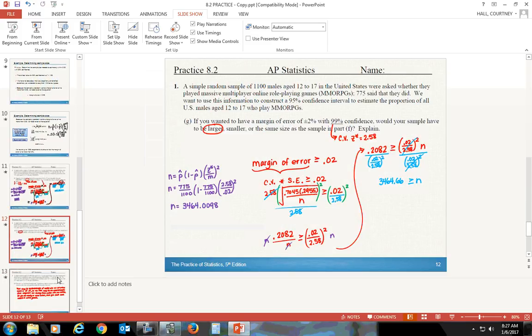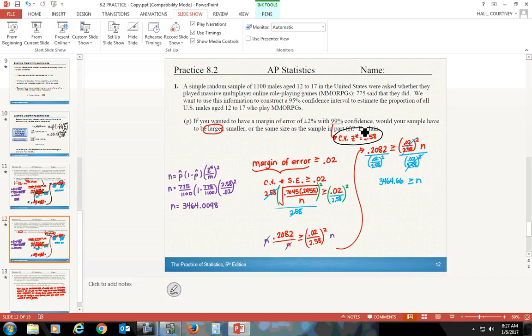Okay, if you wanted to have a margin of error of still plus or minus 2%, but now instead of a 95% confidence interval, now you want a 99% confidence interval. Would your sample have to be larger, smaller, or the same size as the sample in Part F? Explain. I just went ahead and worked it out. We have enough information. You can work it out, plug the numbers in, and see. So all that's really going to change in this situation is your critical value. And so changing your critical value, instead of it being 1.96, now it's going to be 2.58.